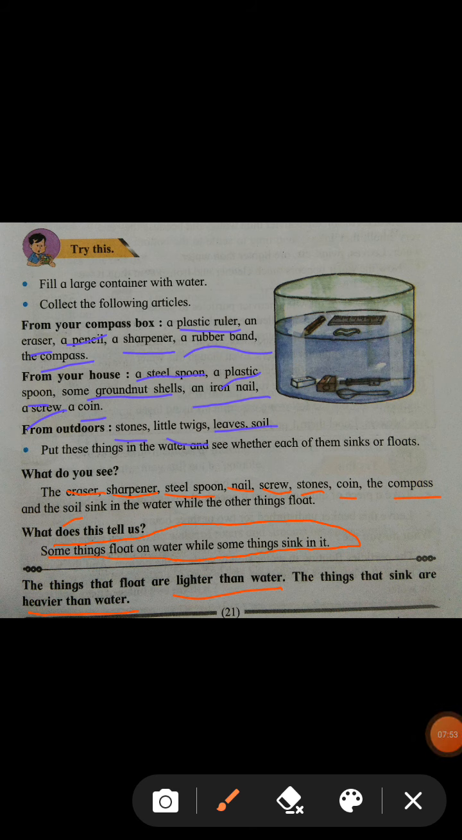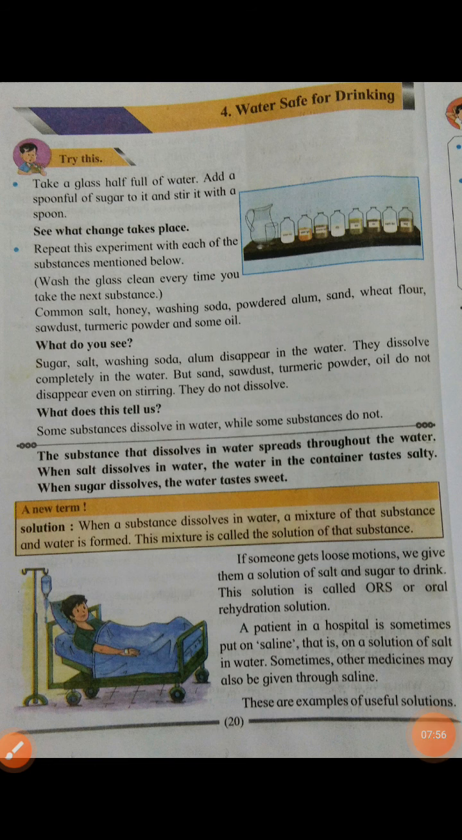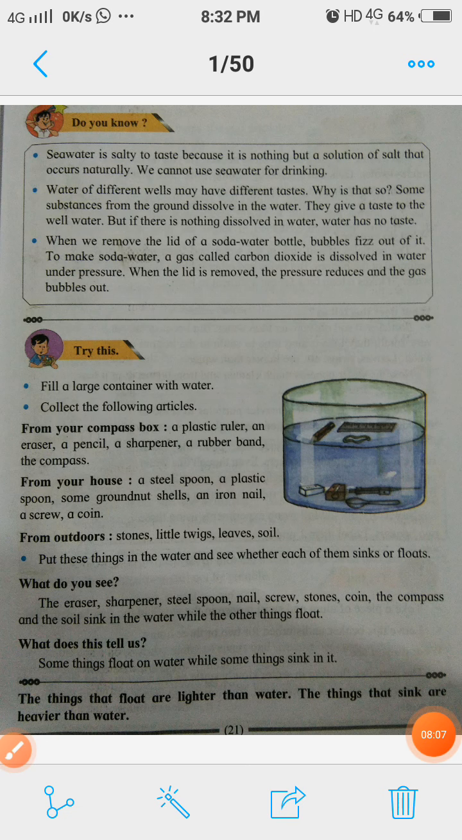Today we learn some substances dissolve in water while some substances do not dissolve in water. And the things which float on water are lighter than water and the things that sink are heavier than water.